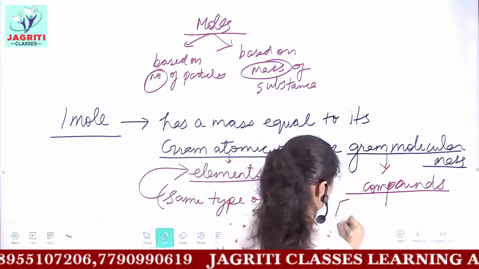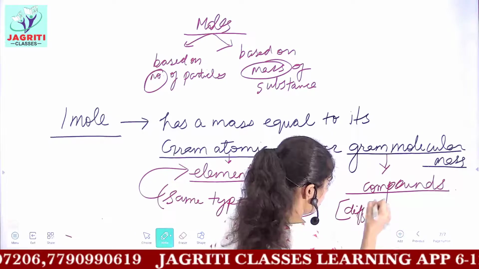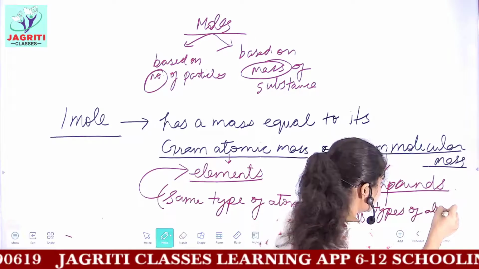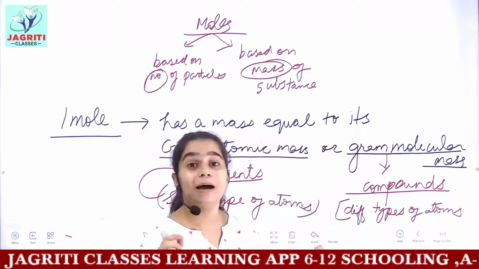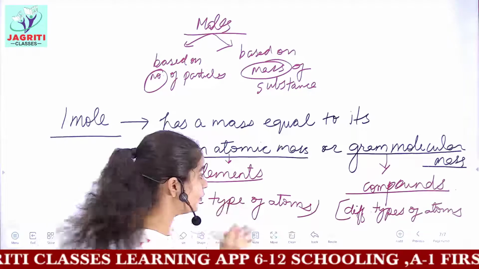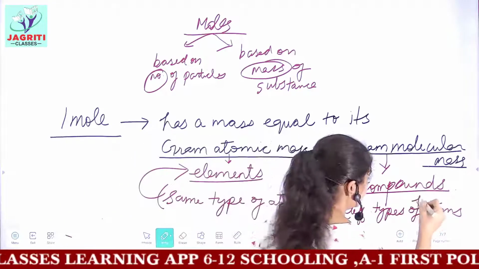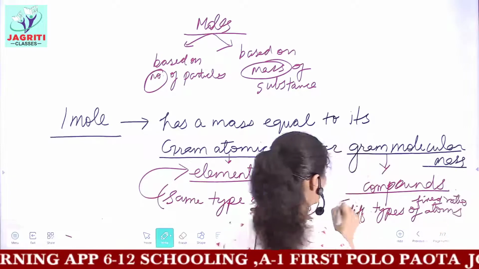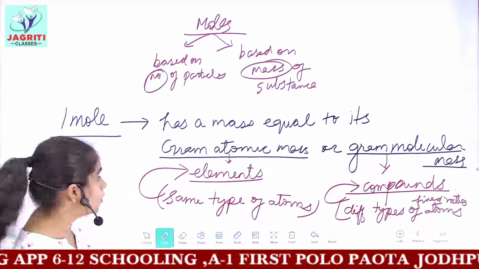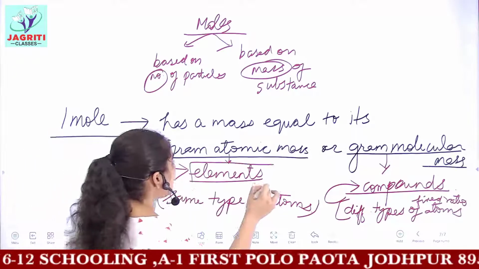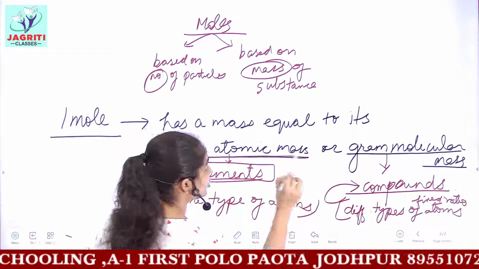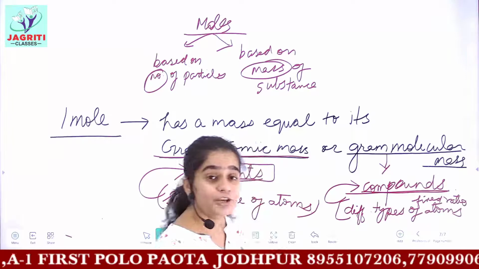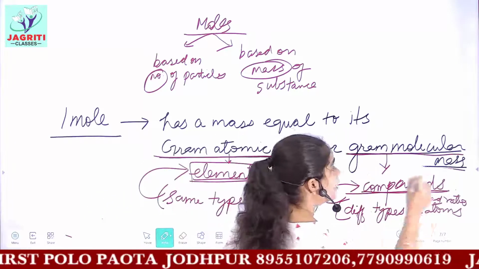And when different types of atoms combine together, and remember they combine in a fixed ratio, we call it a compound. So for the mass of elements, we use the term gram atomic mass, and for the mass of compounds, we use the term gram molecular mass.